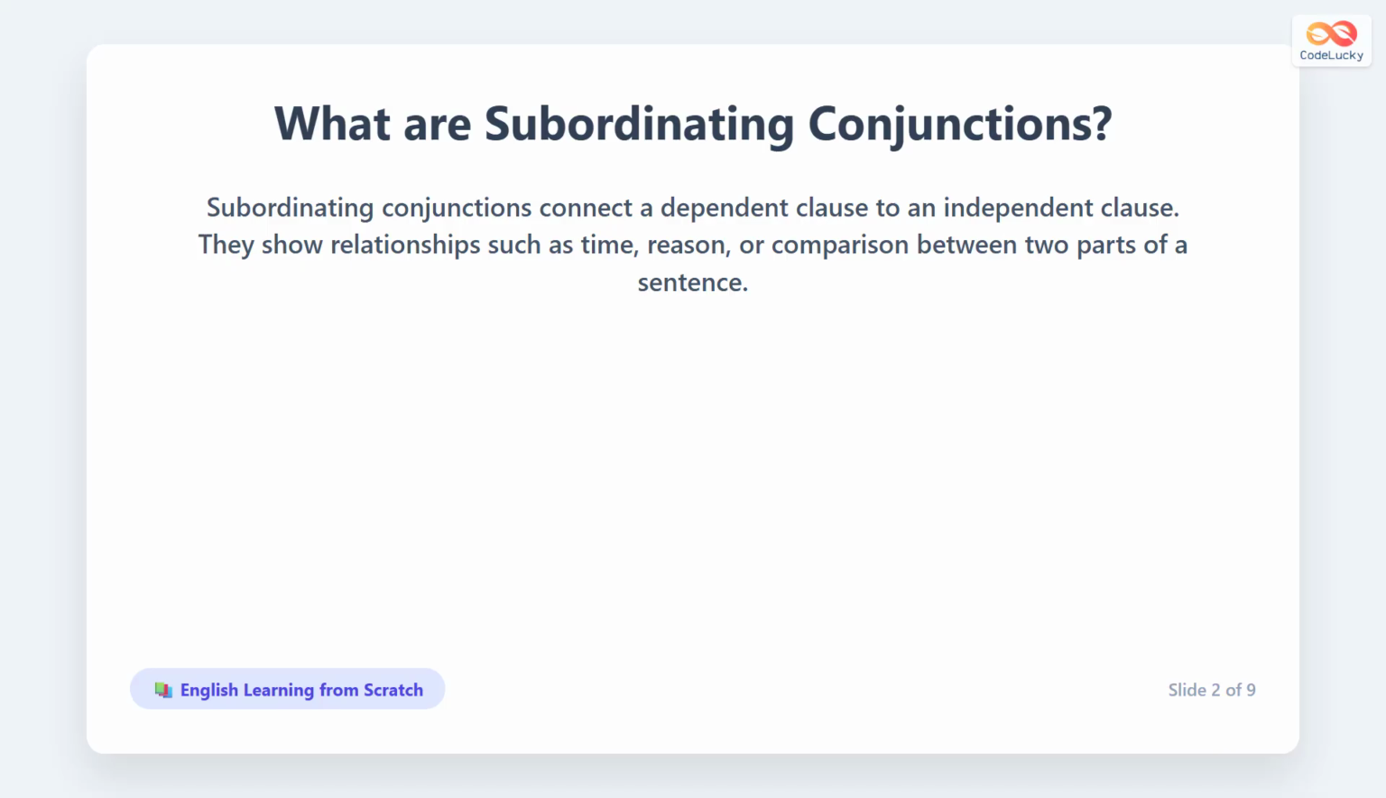Subordinating conjunctions connect a dependent clause to an independent clause. A dependent clause cannot stand alone as a complete sentence. They show relationships between the clauses such as time, reason, or comparison to make sentences more complete and meaningful.